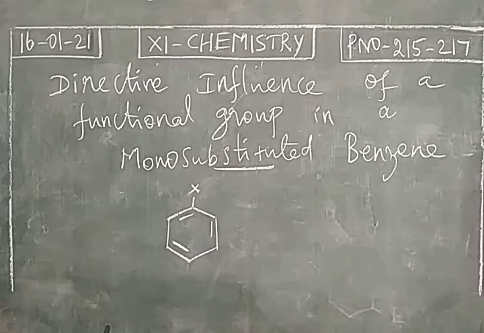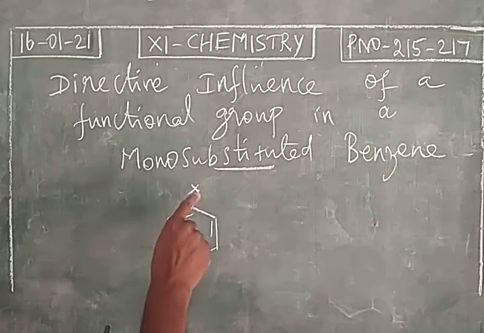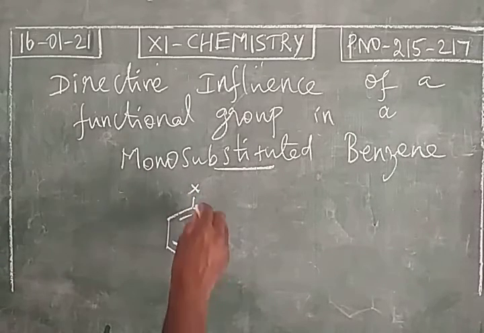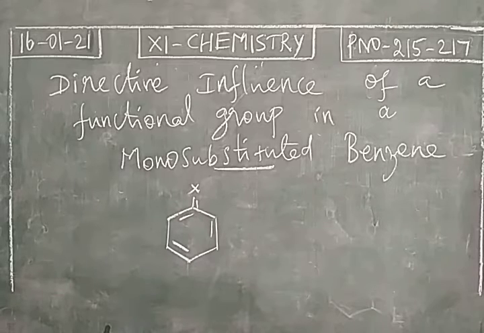To study the electrophilic substitution in monosubstituted benzene, first we have to know ortho, meta and para positions. We already studied which position is an ortho as well as meta and para position. So consider a benzene ring, there are 6 carbon atoms. Now the functional group is attached to the carbon. It is a head carbon. So we start number 1 from this carbon.